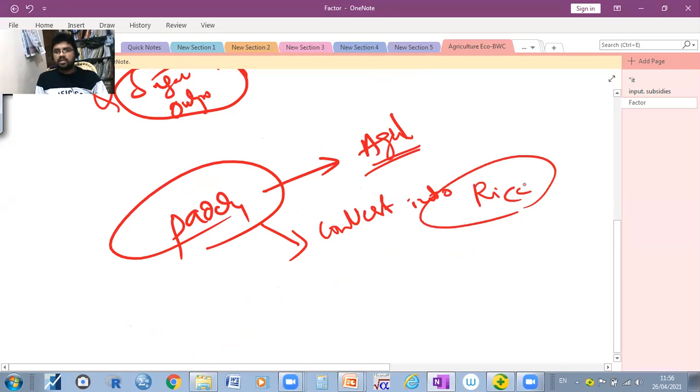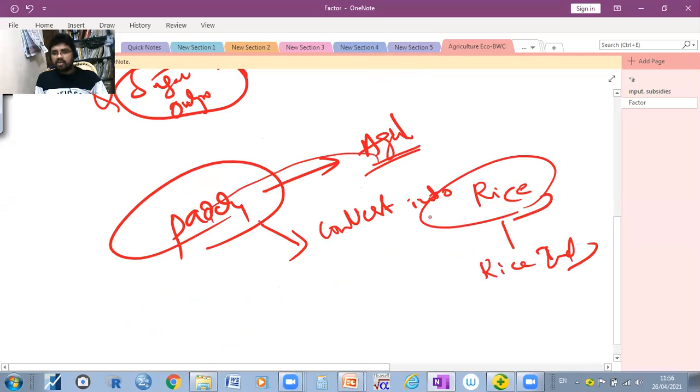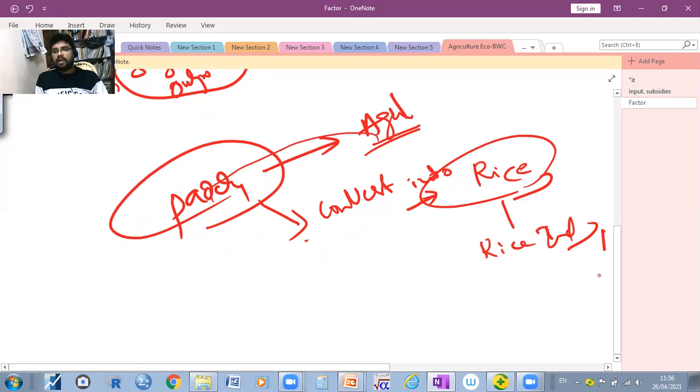So what is it called? Rice industry, right? So whatever the final output is there, it can act as an input to the other industry. For example, if you take other items in agriculture production, for example, wheat,